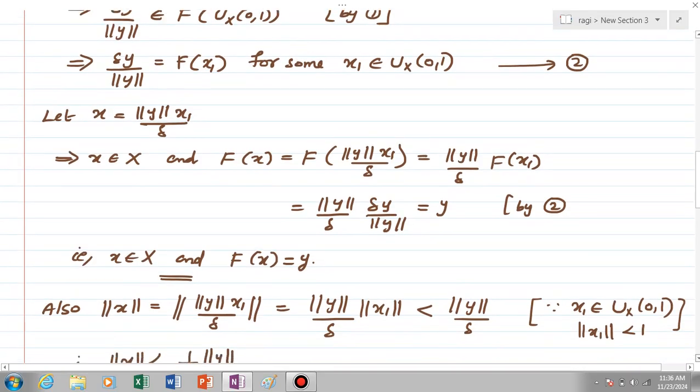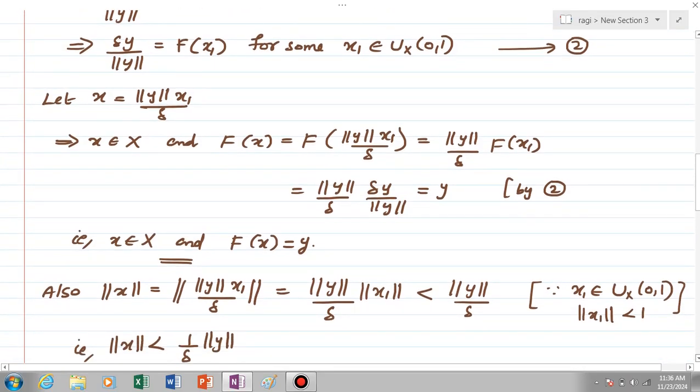Now we have to prove that norm x is less than or equal to some gamma times norm y. For that, norm x is equal to the norm of norm y times x1 by delta, and this is equal to norm y by delta times norm x1, which is clearly less than norm y by delta, because norm x1 is less than 1.